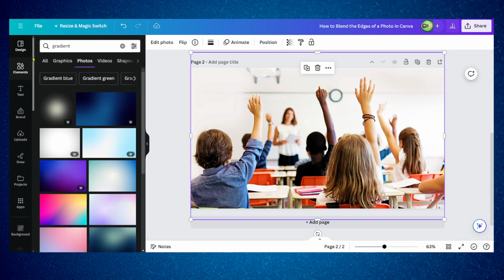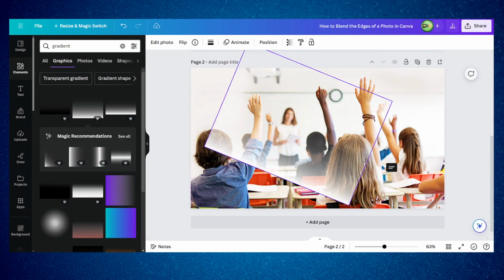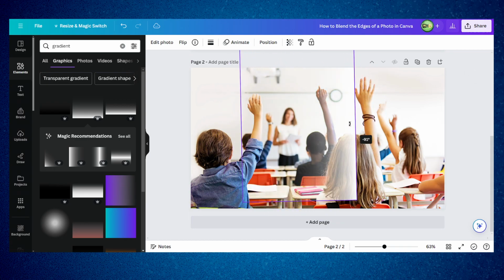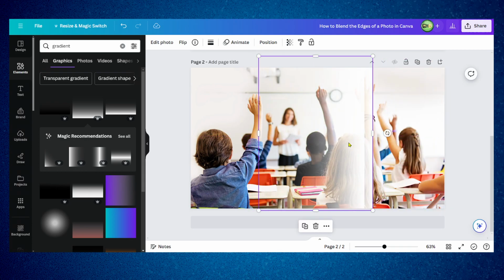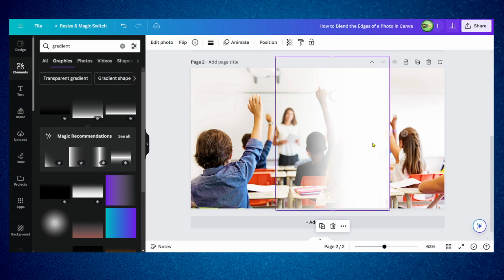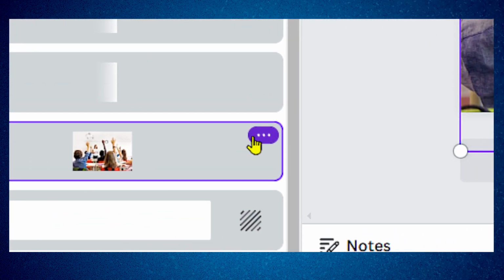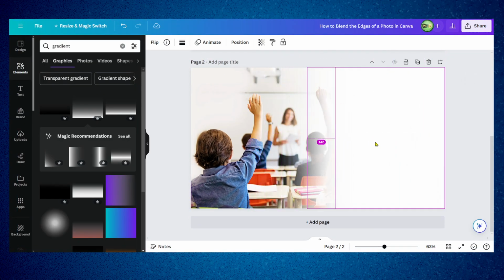And I'm gonna go back to gradient and graphics, click on this one, rotate like this, but now we're gonna have to rotate it like this. And now around here I'll just duplicate again and select, but before we select, let's go back to position and click on lock. All right, and now we have this as well.